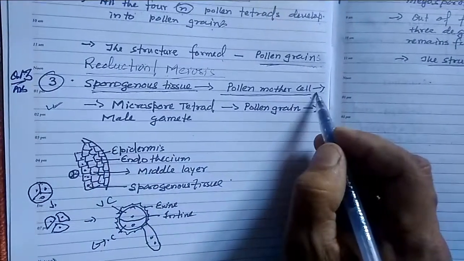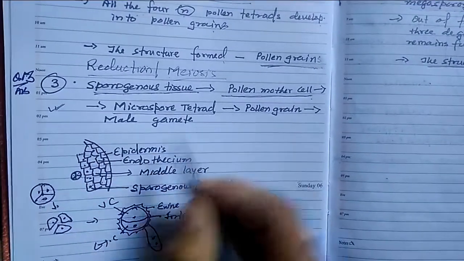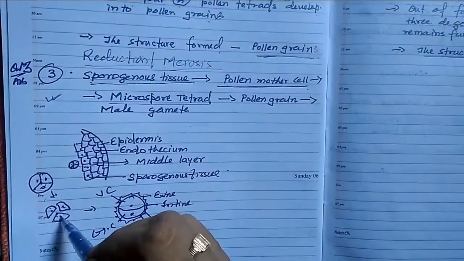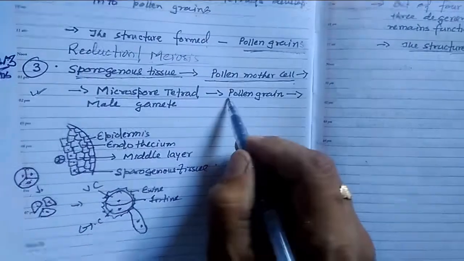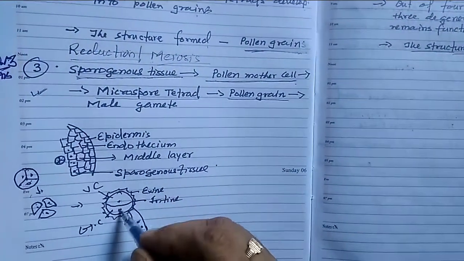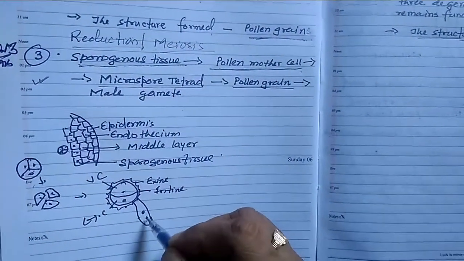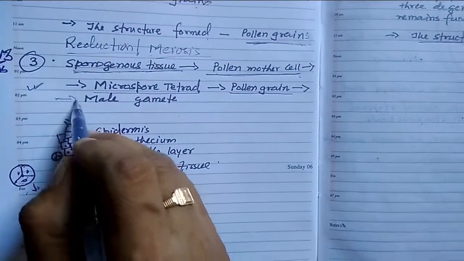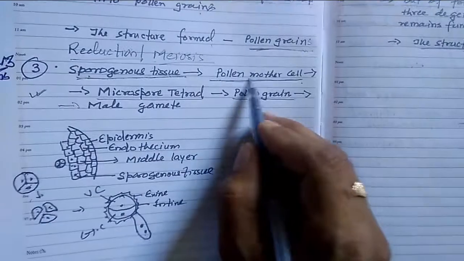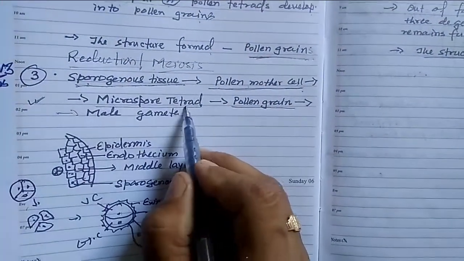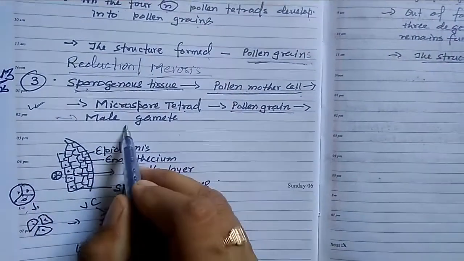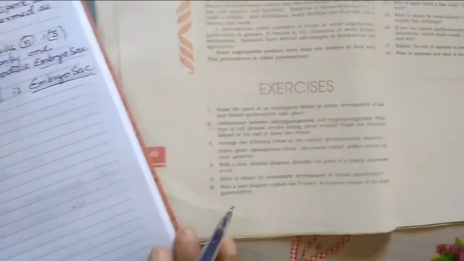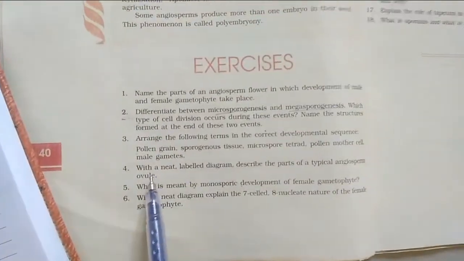mother cell undergoes reduction division to form microspore tetrads, and these microspore tetrads after metamorphosis develop into pollen grains, and when the pollen grain germinates, it produces male gametes. So in this way you can sequentially arrange the sporogenous tissue, pollen mother cell, microspore tetrads, then pollen grains, then male gametes. Clear? Then come to the next question.